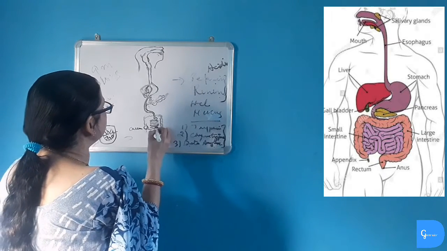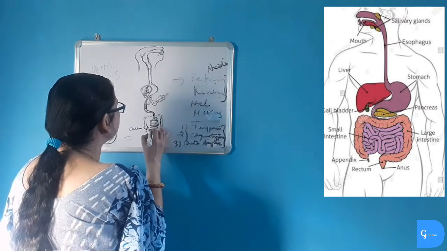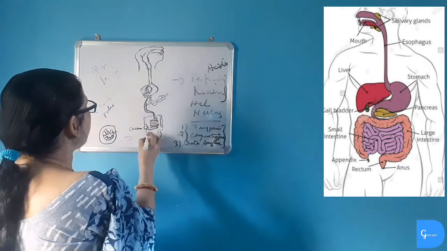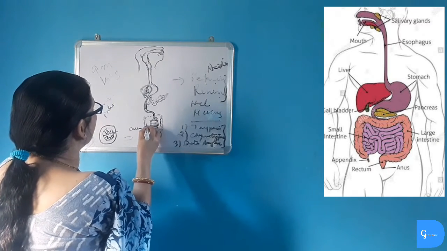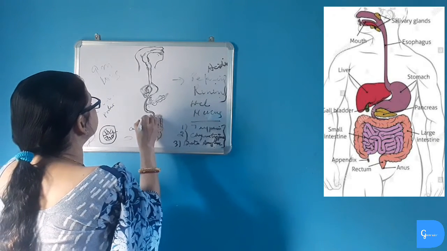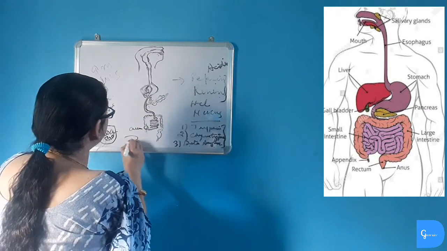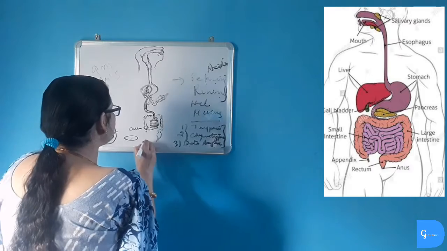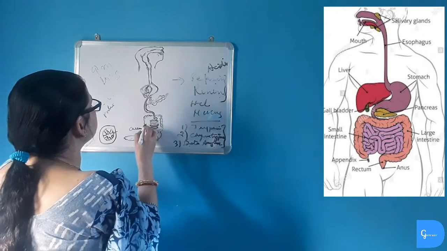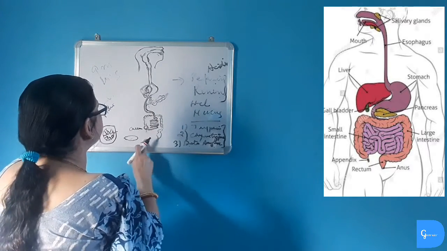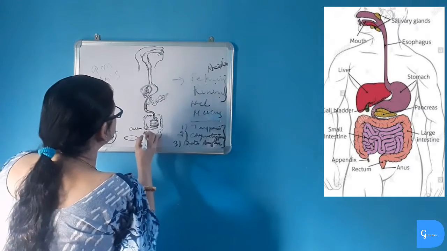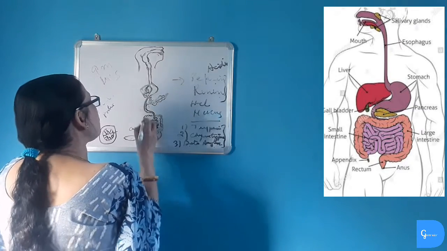Small intestine opens into large intestine, and the part where it opens is called cecum. Large intestine is called large intestine because its diameter is bigger than that of small intestine, but in length large intestine is smaller than small intestine. The cecum is a pouch like part which leads to colon.